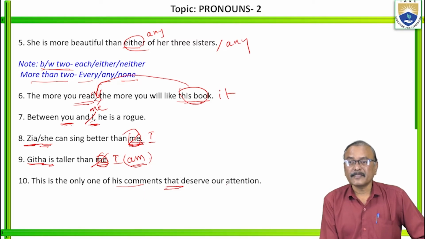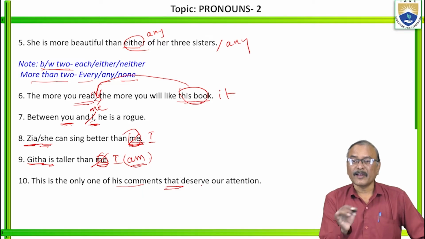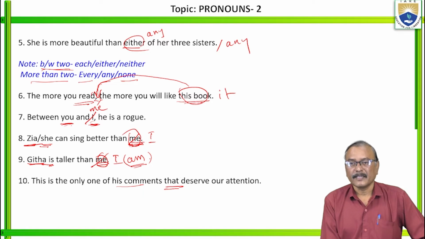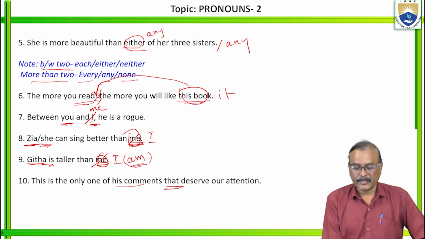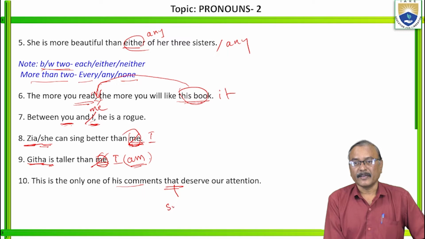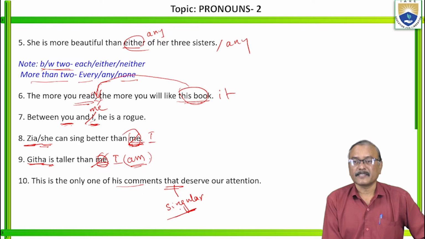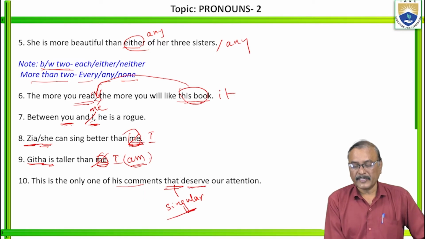So all his comments deserve our attention? No. Only one of his comments deserves our attention. Is it clear? So here that one is a singular pronoun. When this one is singular, third person singular, here it should be the does form. Deserves. Here yes should be there. Deserves.